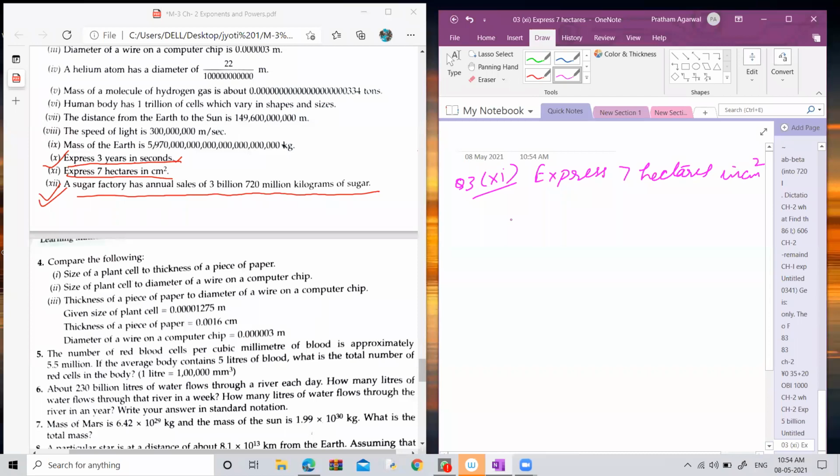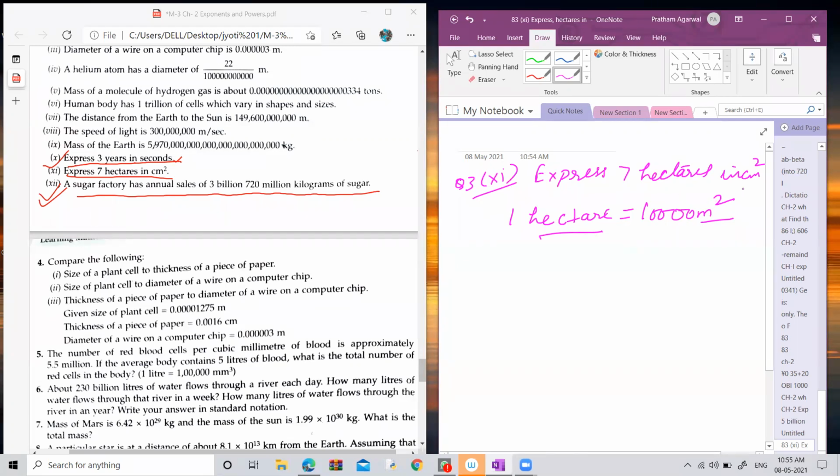So there is a relation between hectare and meter. 1 hectare equals 10,000, sorry, it is 10,000 meters square. This is the relation between hectare and meter square. 1 hectare equals 10,000 meters square.